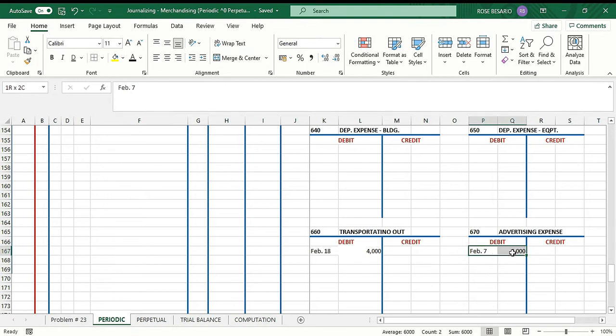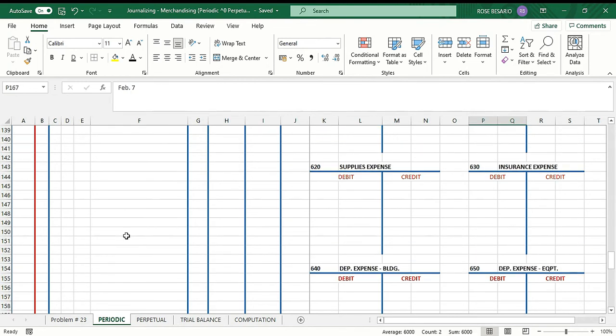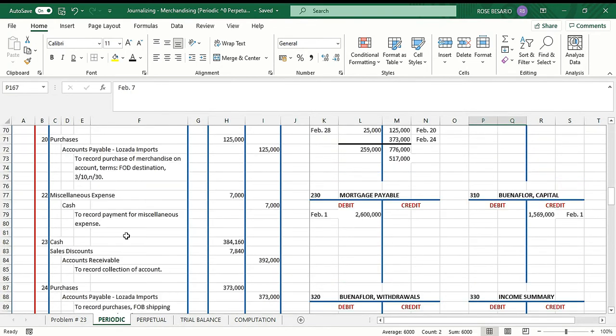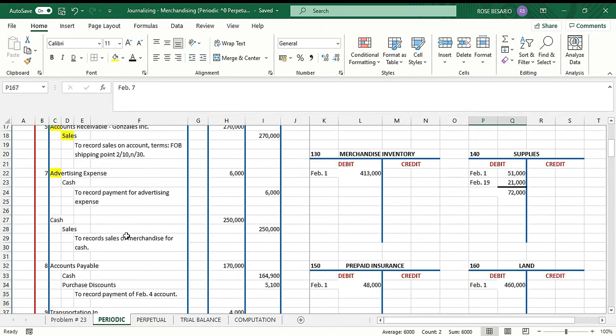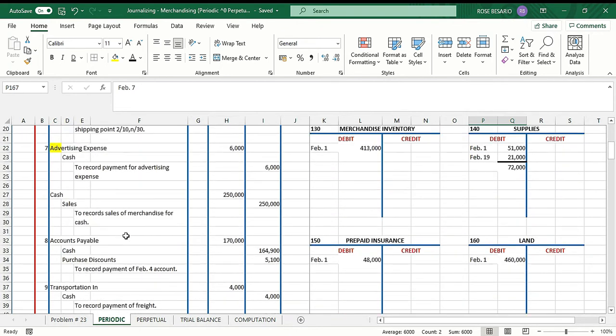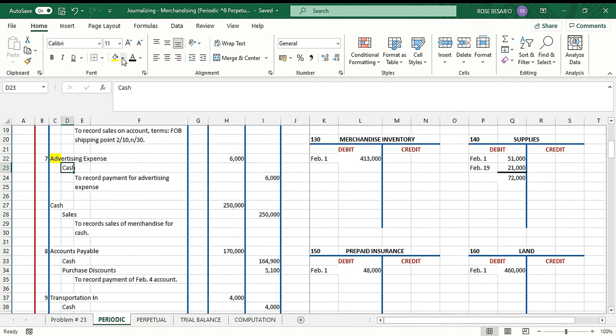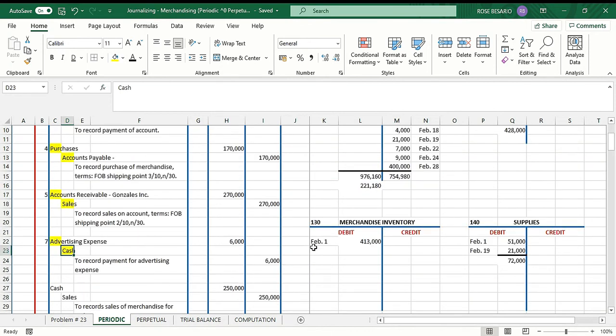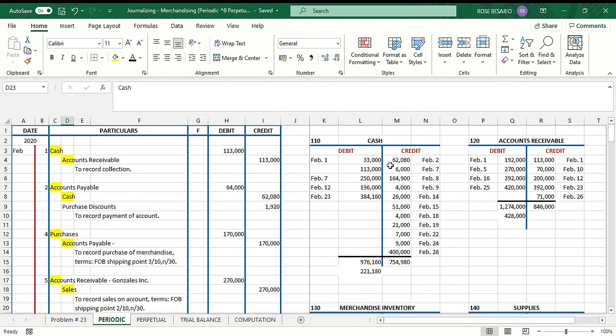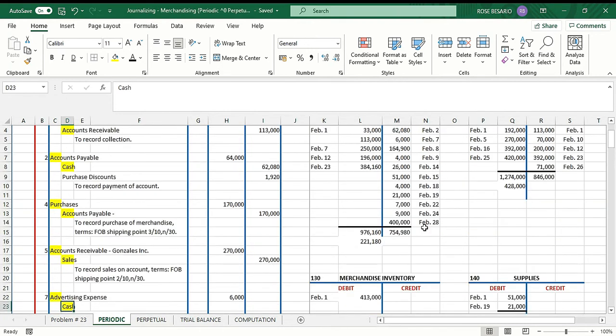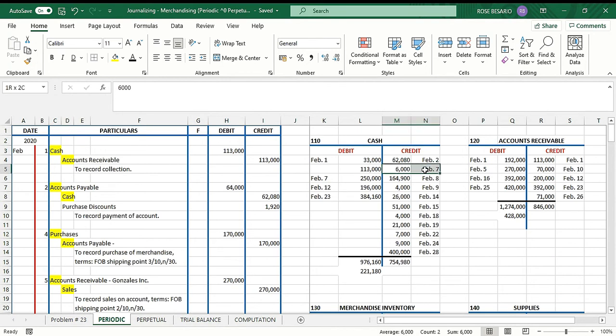Okay, so you have it here. Then after that, we have cash. So proceed to your cash account. You have it here, a credit of 6,000. Okay. So that is 6,000.